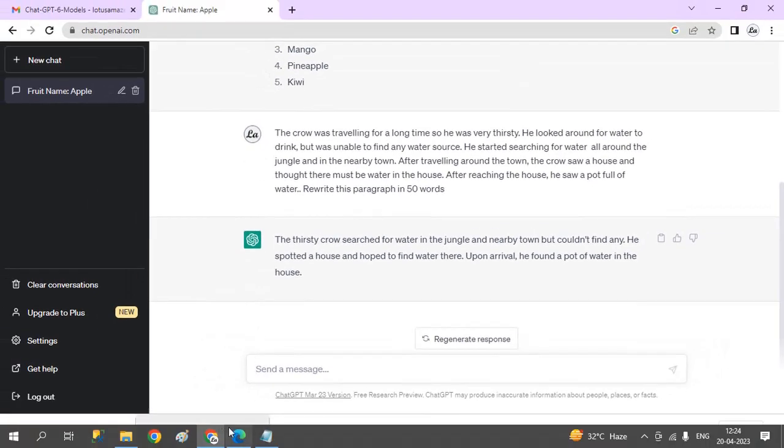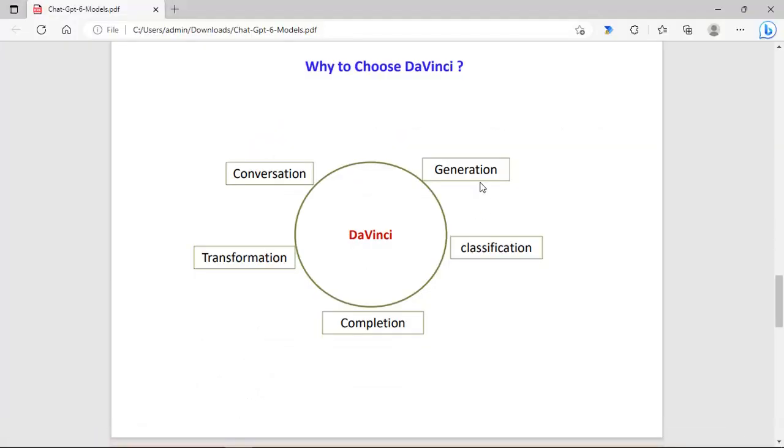Then translation, then generation, which we already checked, generating the result, and classification. So it can classify the input from the users into buckets. Then completion means every response we get is in a complete form. So this is the reason we should choose the DaVinci model. In the coming videos, when we check how to integrate DaVinci in different applications, we would be using this model only.